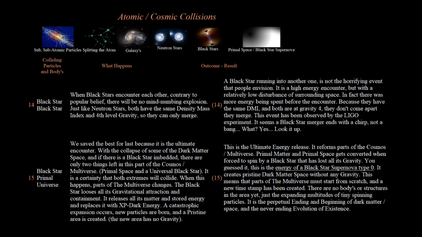14. Black star, black star. When black stars encounter each other, contrary to popular belief, there will be no mind-numbing explosion. Just like neutron stars, both have the same density mass index and fourth-level gravity, so they can only merge. A black star running into another one is not the horrifying event that people envision. It is a high-energy encounter, but with a relatively low disturbance of surrounding space. In fact, there was more energy being spent before the encounter. Because they have the same DMI, and both are at gravity 4, they don't come apart, they merge.